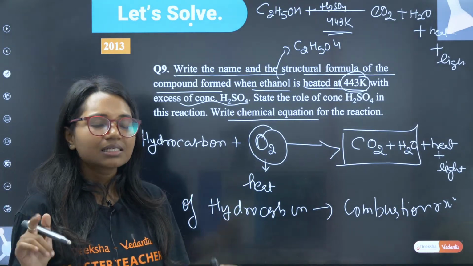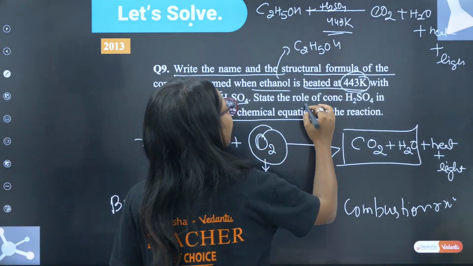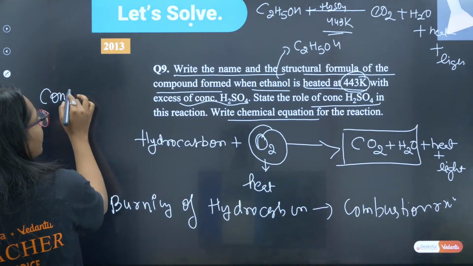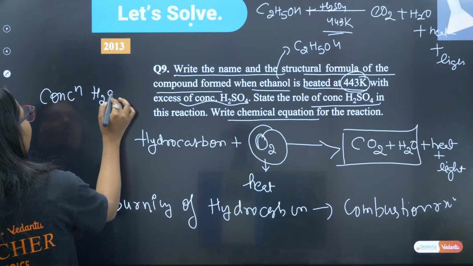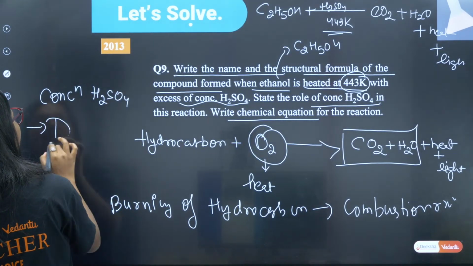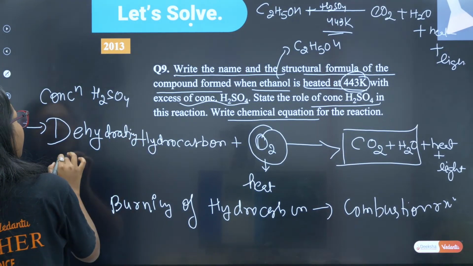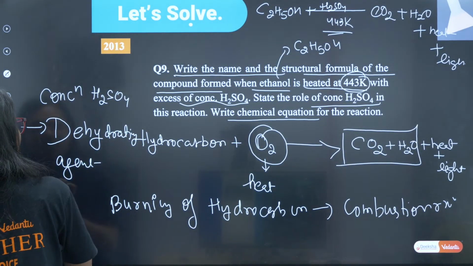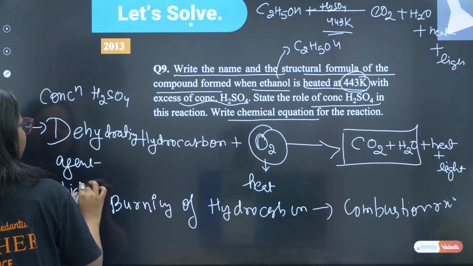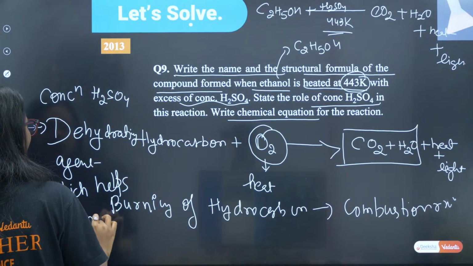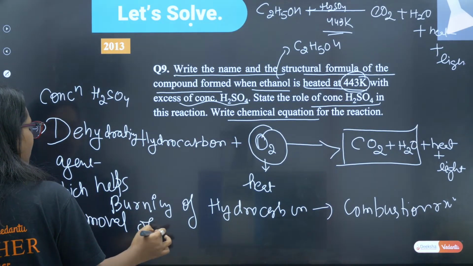Clear? Yes? What is the role of conc H2SO4? Conc H2SO4, as I told you, is a dehydrating agent. Remember this, dehydrating agent means which helps in removal of water.